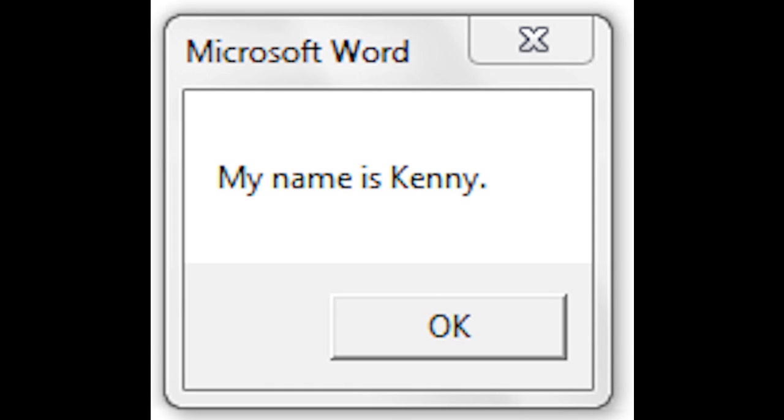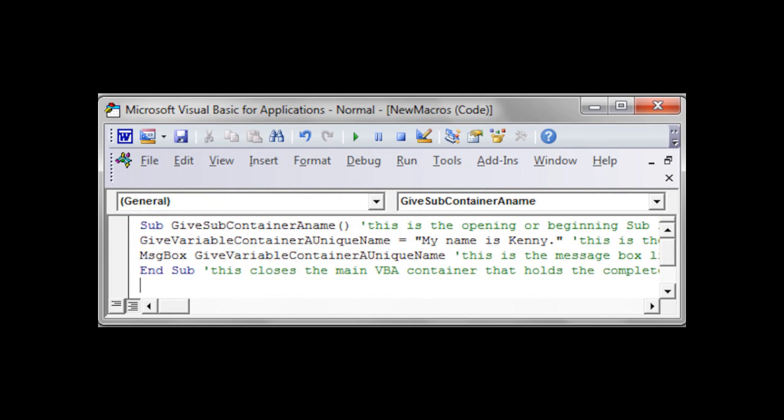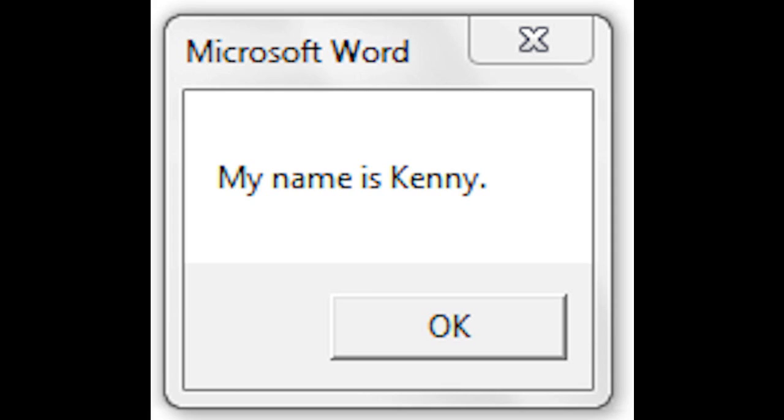This right here, once again, is the exact same VBA code, but I've actually put comments even on the beginning sub line and the ending sub line, just to show you. This is what it looks like in the module. It produces the same result.